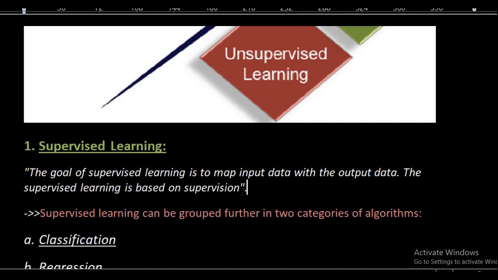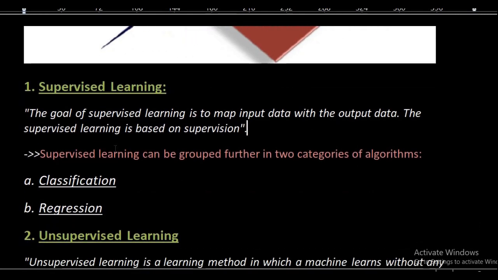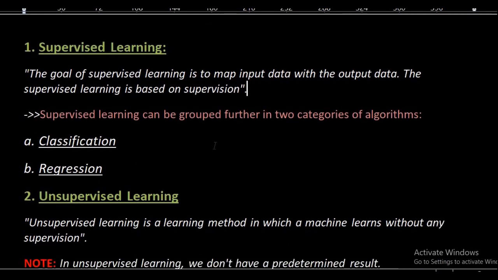In the same fashion, supervised machine learning also works in the presence of labeled data. Later we will discuss what labeled data is. Now supervised learning can be grouped further into two categories, classification and regression. These two topics we will also learn later.